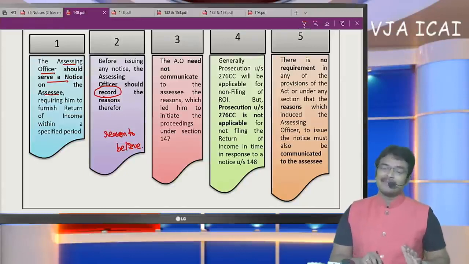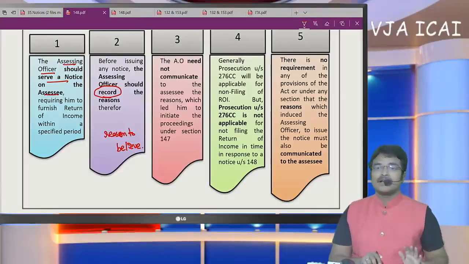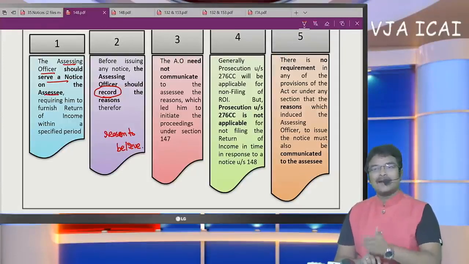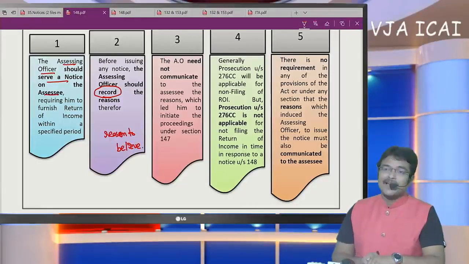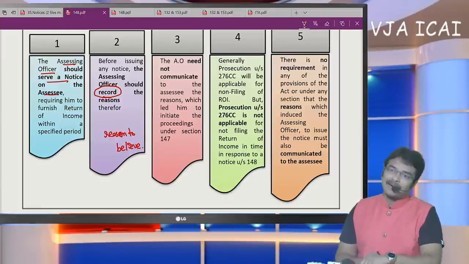Let me take an example. If in the statement of financial transaction, the sub-registrar office has submitted that a person bearing a PAN number has sold a property for 70 lakhs, such a transaction has been reported in SFT. Seller PAN and buyer PAN both are available in the agreement. Now, such a seller has to offer income under the head capital gain.